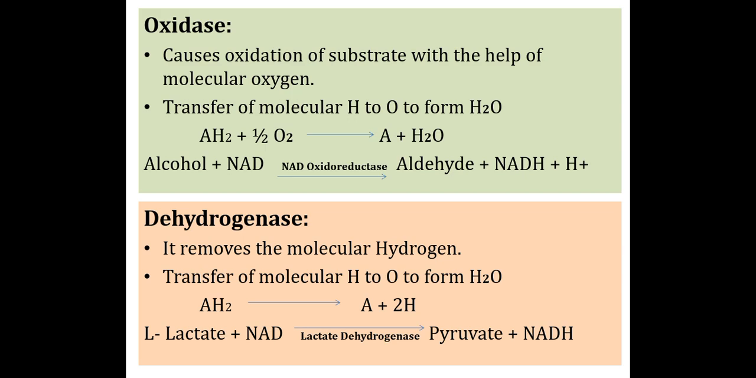The next class is dehydrogenase. D means remove, so removal of hydrogen, that is dehydrogenase. It removes the molecular hydrogen. AH2 gives A and 2 hydrogen are formed. So the conversion of lactate to pyruvate carried out by lactate dehydrogenase is the main example of an enzyme reaction.